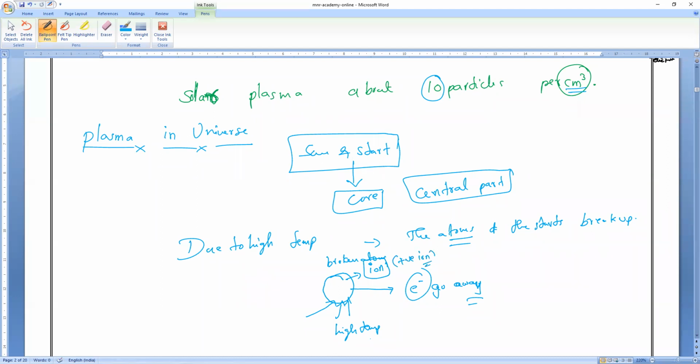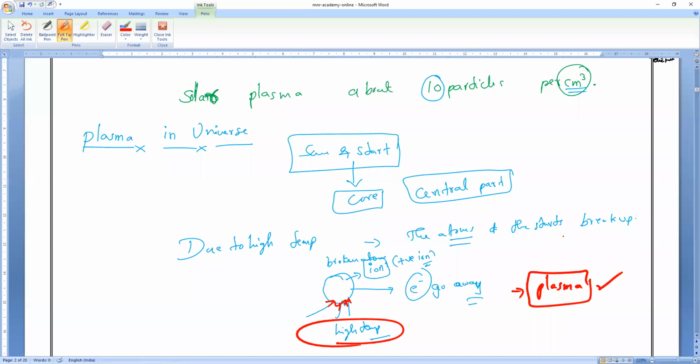So due to the very, very high temperature, all of you remember, if I remove the electrons from the gas, then the kinetic energy of the particles, because of high temperature, is extremely high. That state of matter we used to call, what do we call it, everybody? Plasma.